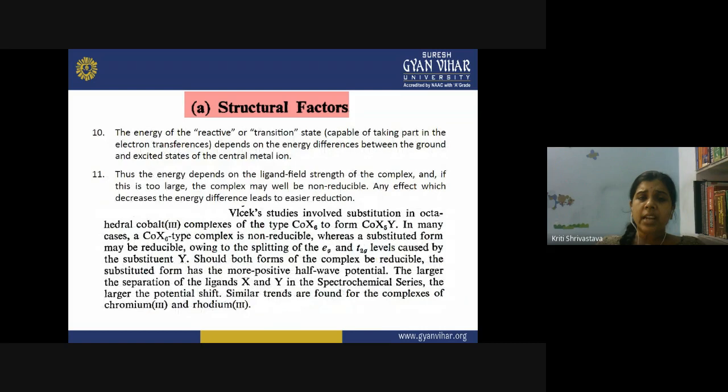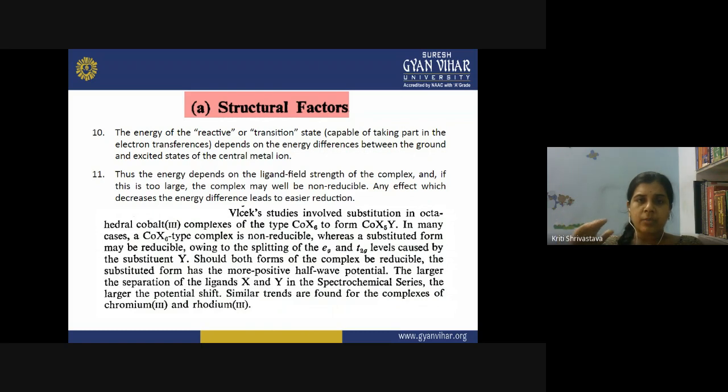How can you say that the polarographic behavior of a complex is also correlated with its spectroscopic behavior? Because they both are related to structural factors. The energy of the reactive or transition state capable of taking part in the electron transference depends on the energy difference between the ground and excited state of the central metal ion.